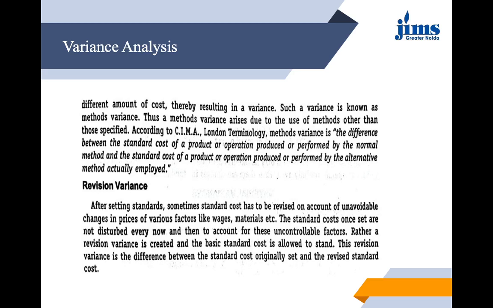Then we have revision variance here. After setting standards, sometimes standard cost has to be revised on account of unavoidable changes in prices of various factors like wages, materials, etc. So the standard costs once set are not disturbed every now and then to account for these uncontrollable factors. Rather, a revision variance is created and a basic cost is allowed to stand. So this revision variance is basically arising due to the difference between the standard cost originally set and the revised standard cost.